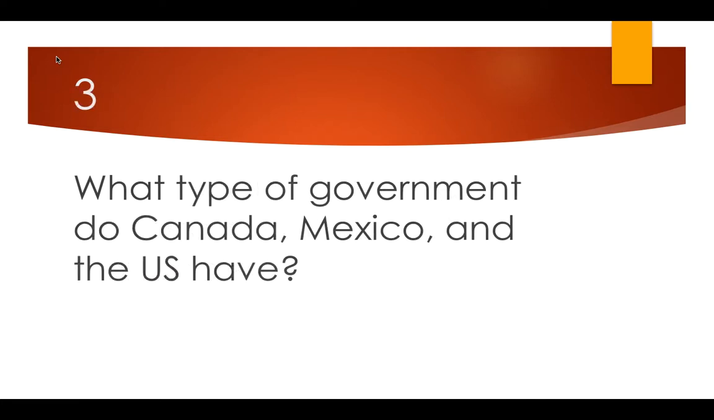Number 3, what type of government do Canada, Mexico, and the U.S. have? We've talked about the different types of government, limited and unlimited. Remember, limited is good, unlimited is bad. The type of government that all three of these countries have is limited because we all have a constitution, the people have the decision-making power, and the leaders do not have all the power.